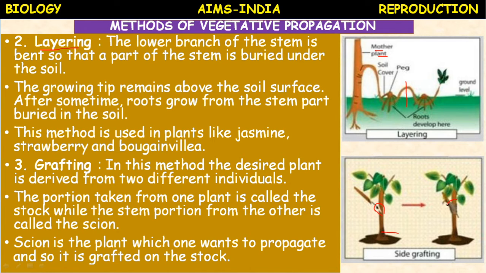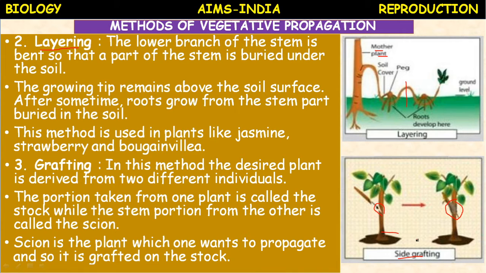After placing the scion in the gap made in the stalk, it is tightly tied with polythene paper or a thread, such that there is no gap. It should be tied firmly so that the tissues of scion and stalk touch and fuse. This kind of grafting is called side grafting.